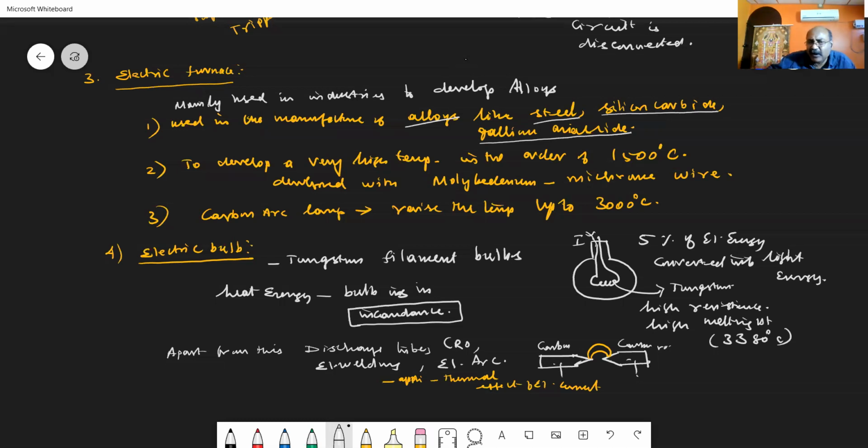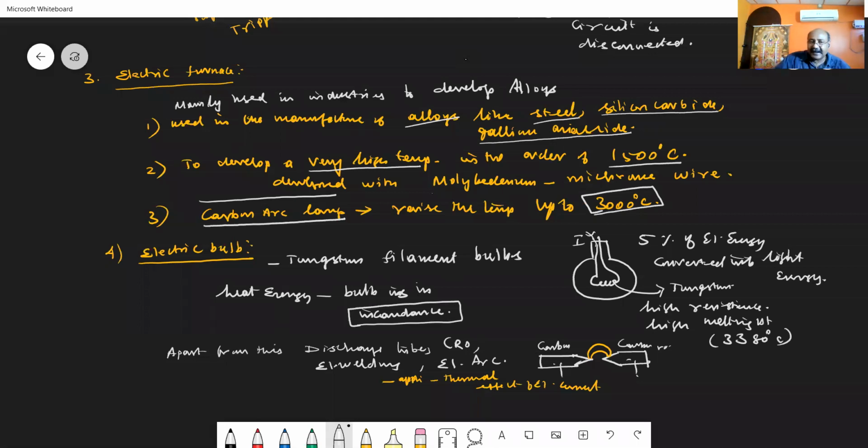Then the second use: it is used to develop a very high temperature, in the order of 1500 degrees Celsius, if you use an alloy of molybdenum nichrome wire as the heating element. If you use carbon rods as the heating element, the carbon rods can raise the temperature in the order of 3000 degrees Celsius.